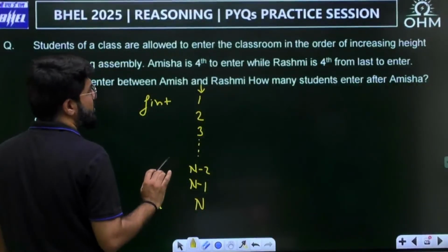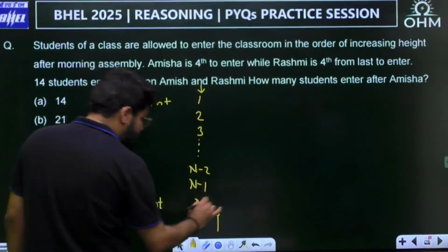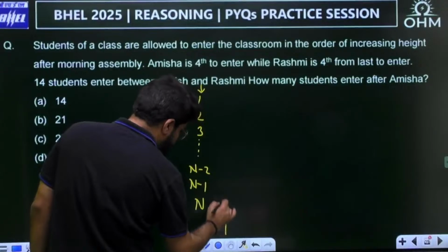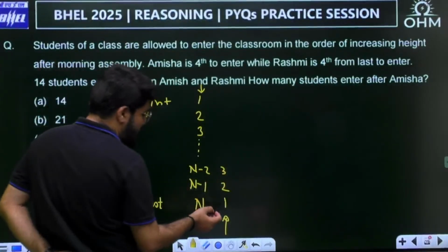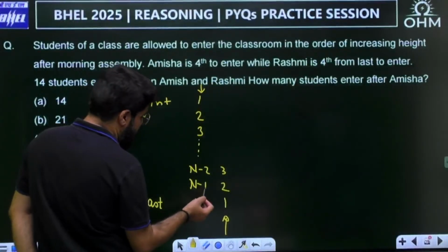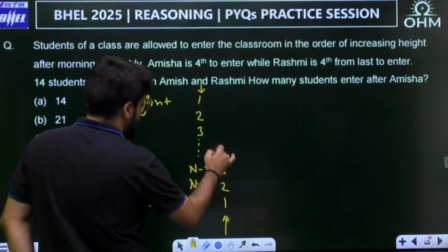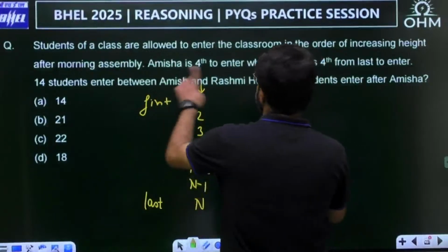If you count from the last, the last is 1, second from the last is n minus 1 from the beginning, and third from the last is n minus 2 from the beginning.